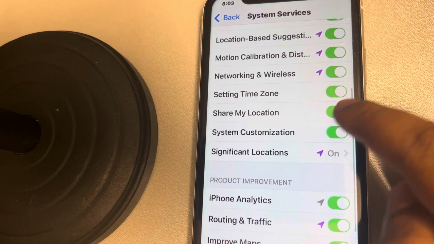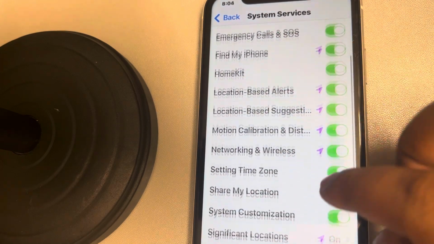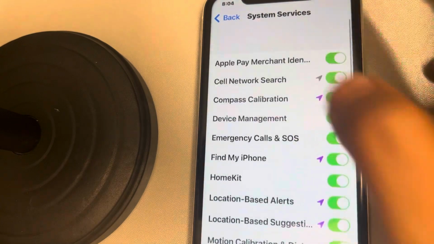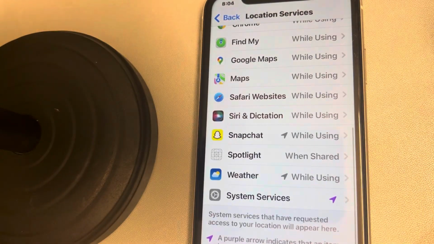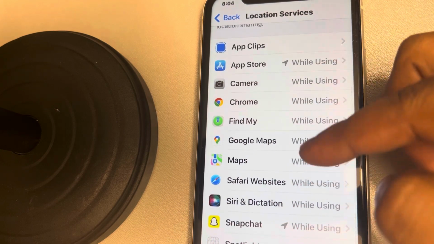Okay, Share My Location is turned on. Whatever the location-based settings are, they should be turned on. Ideally, you can turn everything on. Now go back and see if there is Calendar in this list of apps.